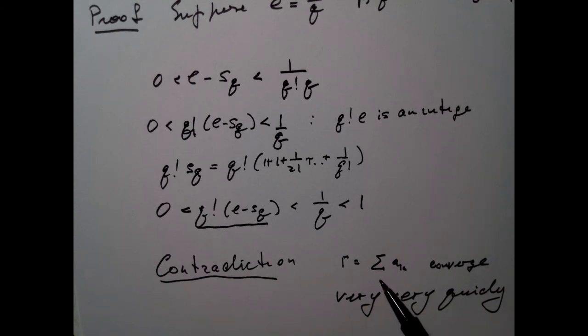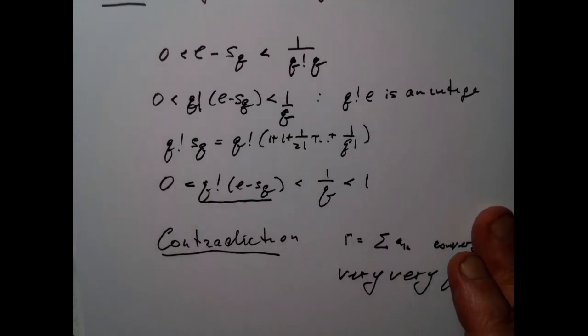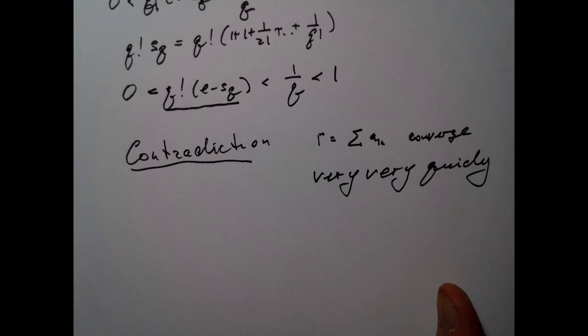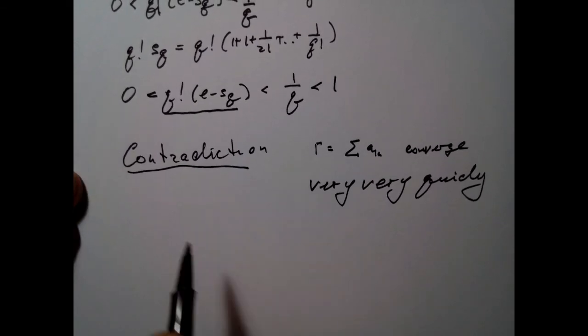If this is a finite series, the number is definitely rational if a_k is rational. But if this is an infinite series and the series converges very, very quickly, then the number will have to be irrational, and moreover, it will be transcendental.